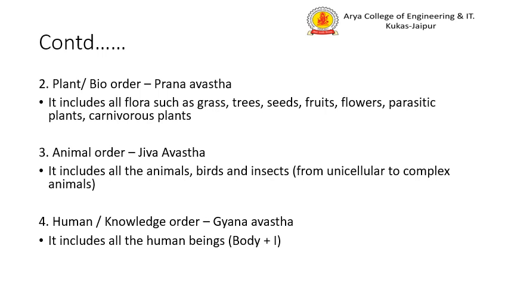Then the third is the animal order, which is known as the Jivavastha. This order has all the animals, birds and insects, and the animals include the land animals as well as the sea animals. Now the fourth is known as the human or the knowledge order. Why is the human order known as the knowledge order? Because that is something which makes a human being different from the other orders, and that is why this is known as the Jnanavastha. And as you all know, a human being is made up of body and self. Both are separate entities.